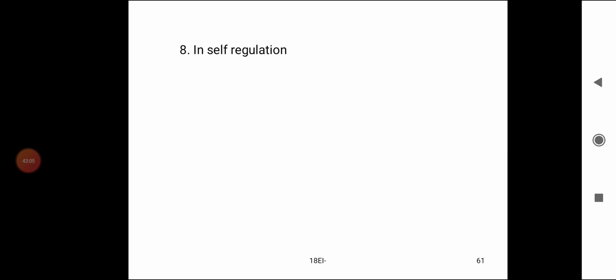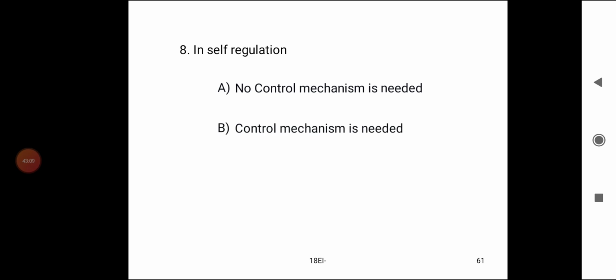8th. In self-regulation: A. No control mechanism is needed. B. Control mechanism is needed. C. Both A and B. D. None of the above. The answer is no control mechanism is needed.